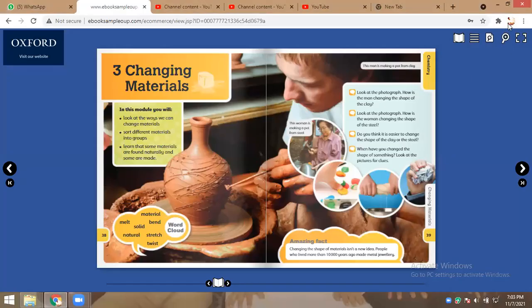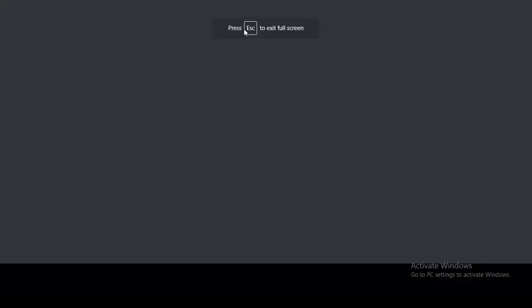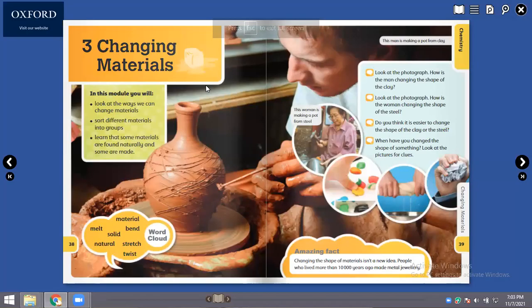Today we are going to start unit number 3, changing materials. If you remember, we discussed in grade 1 some materials: soft, hard, shiny, bendy, rigid, waterproof.